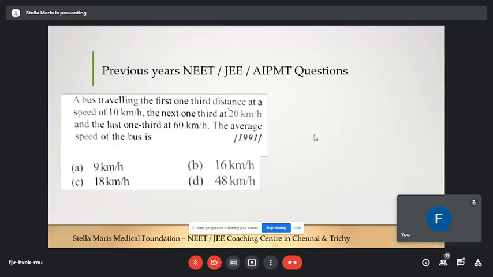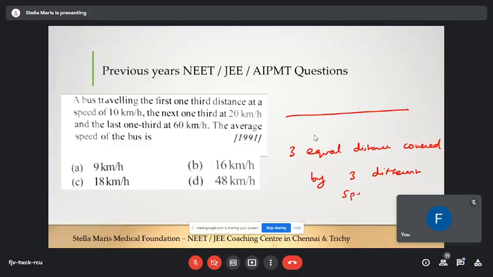Here they have given a bus traveling, and they have given a distance here. There are three equal distances covered by three different speeds or velocities. This was asked in 1991. Okay, it is in that format.